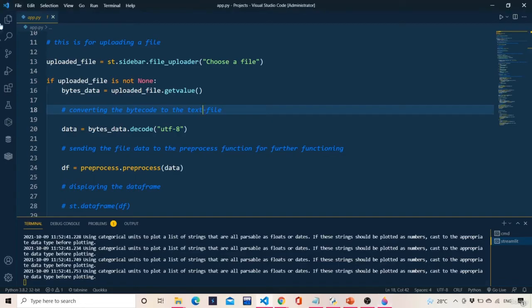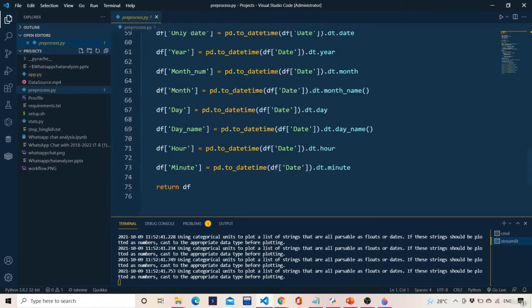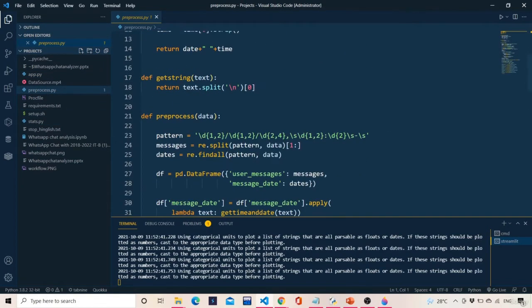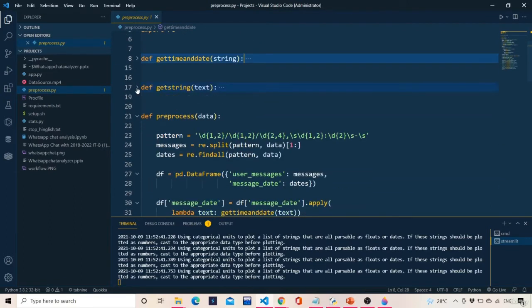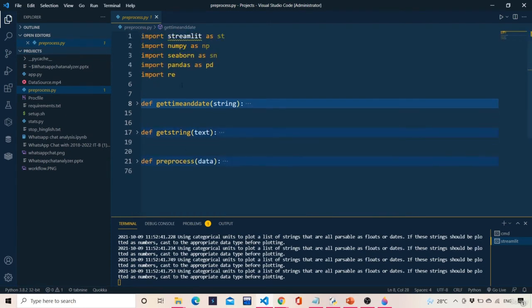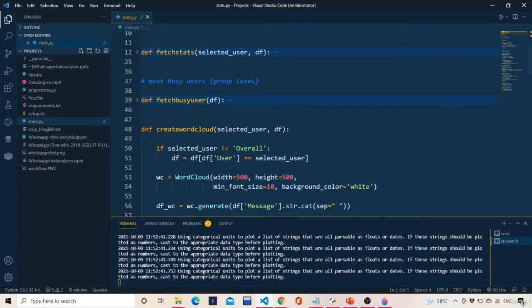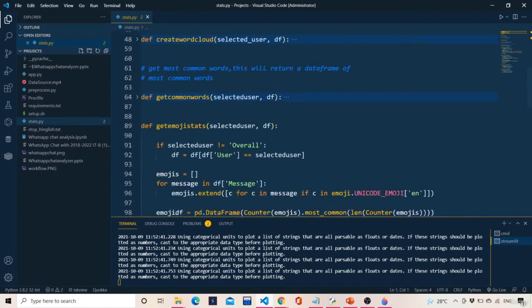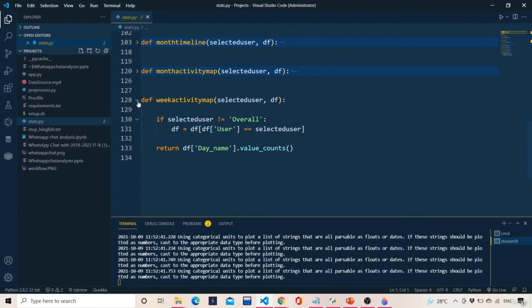So as we can see over here, we have the app.py file, preprocess.py file, and stats.py file. These 3 files have their own functions. You can see get string, preprocess, get time and date. Whenever a package is published, all these functions are linked in this way, in a Python package or a Java package, whatever it may be. We have fetch stats, fetch busy user, create word cloud, get common words, get emoji statistics, get monthly timeline, activity map, week activity map.